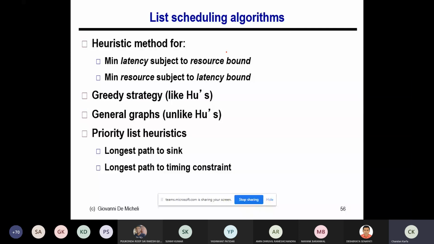We can enhance Hughes algorithm for a normal graph with the same logic, and it will give you a solution. Obviously it cannot give the best solution in all cases, but it gives a good solution most of the time, and the complexity will remain order of n. Okay, so let's understand that.